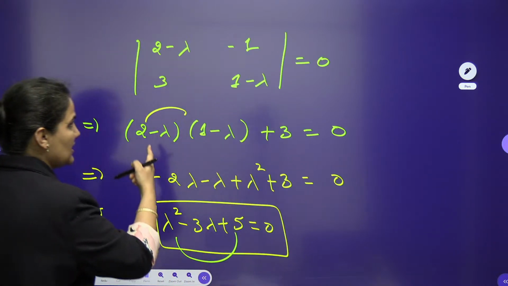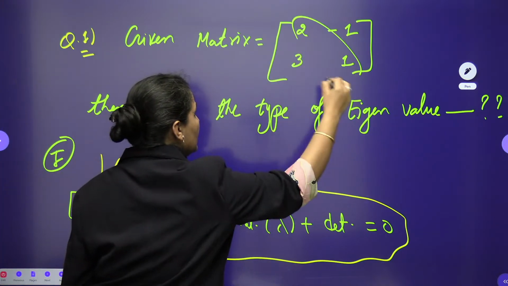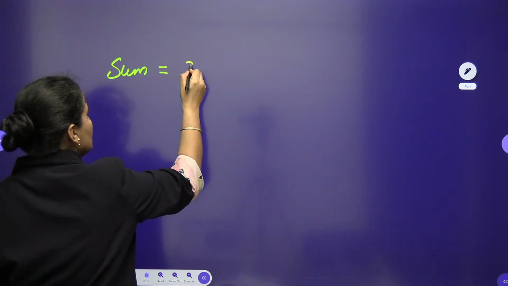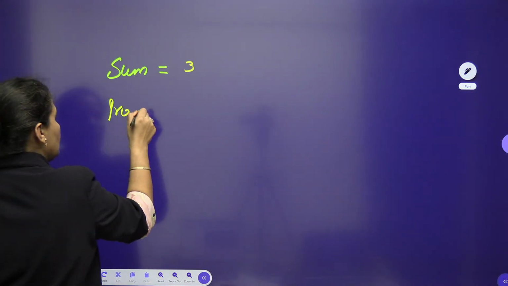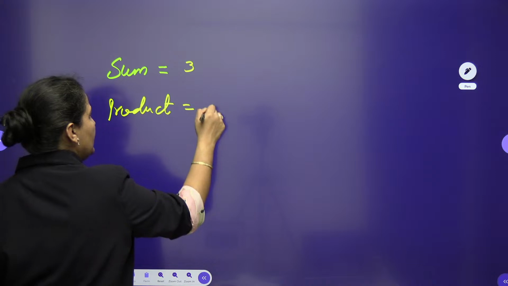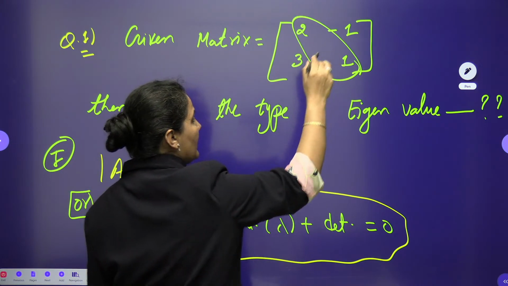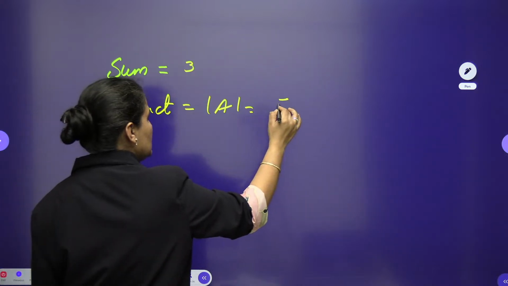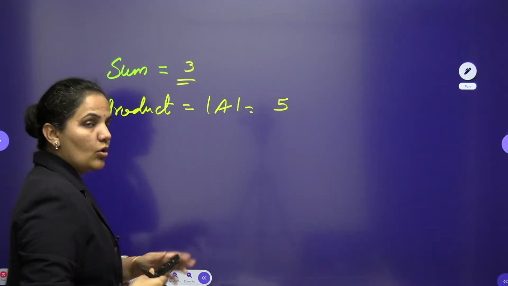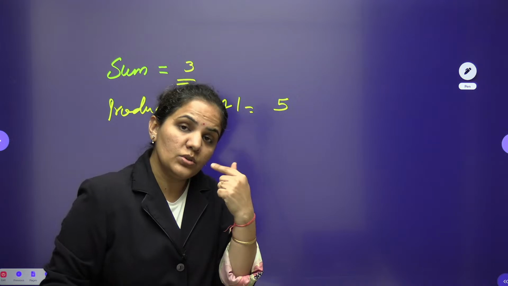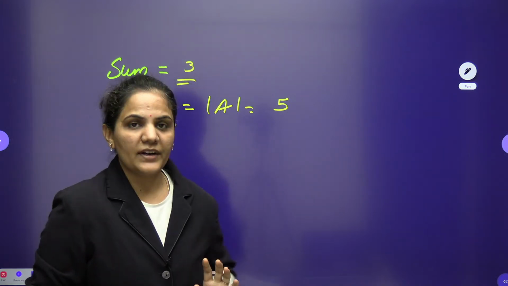So here we have the sum. If I go for the sum of the eigenvalues, the sum is nothing but 3. If I go for the product of the eigenvalues, the product is nothing but the determinant only. So here the determinant will be 2 plus 3, that is 5. So you can see here you want those two eigenvalues whose sum will be 3 and whose product will be 5.